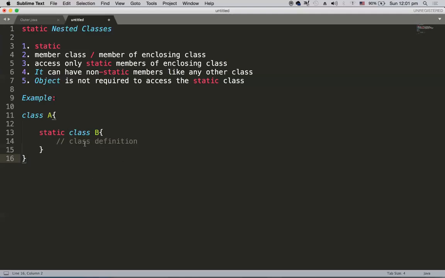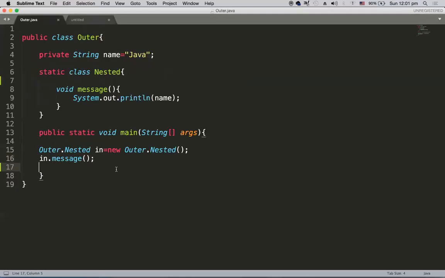Let's understand all these things with a programming example. If you see here, I have a public class Outer, which is going to be my main class or executable class, because it contains the main method as well. This class Outer has a private member, name, which is of type String and has a predefined value, Java.